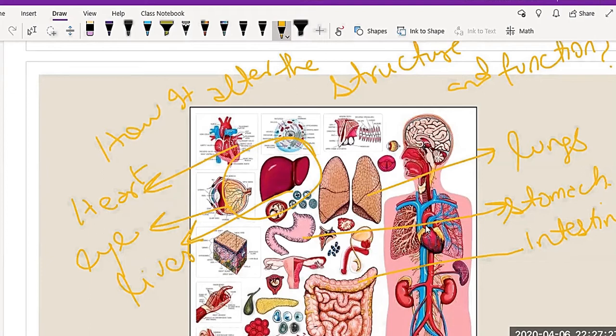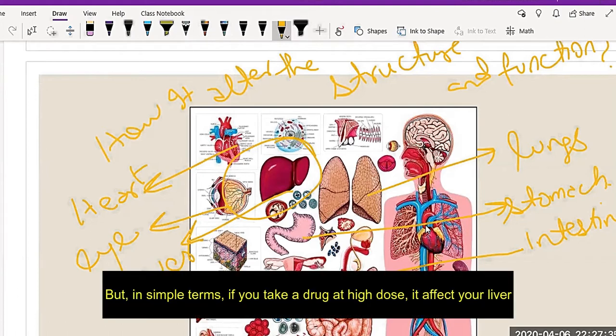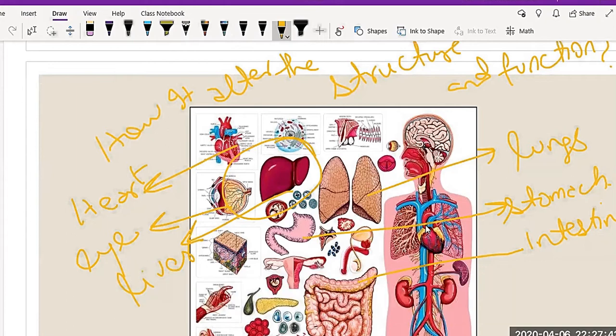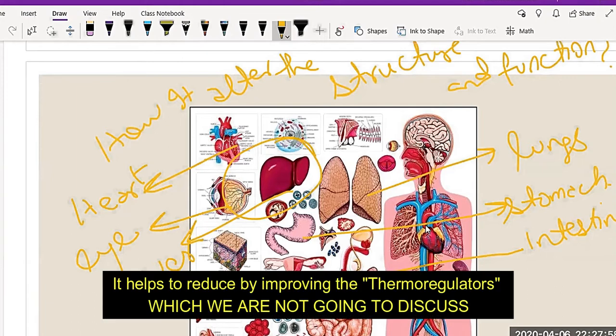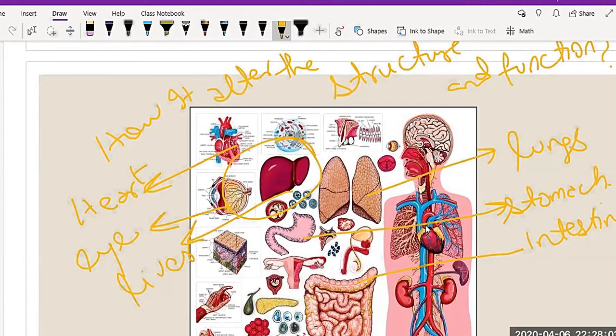I'm not going to go into medical terms in detail, but in simple terms, a high dose affects your liver. On the other hand, if you have a high fever and take paracetamol, your fever is reduced because it helps reduce body temperature by improving thermoregulation, which I'm not going to discuss. That's how it affects our body.